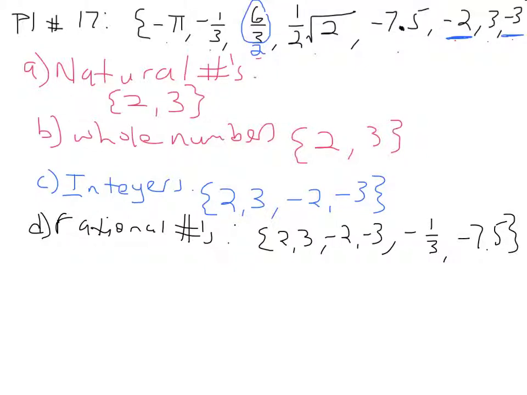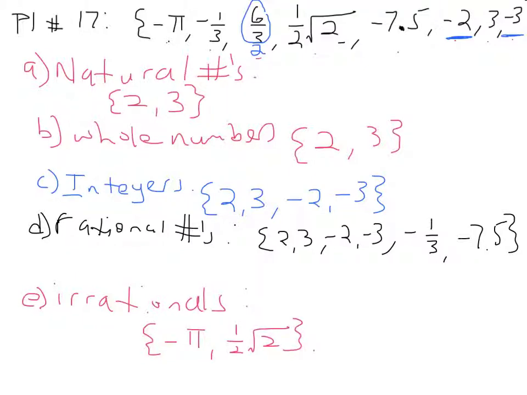The only ones that aren't are negative pi and 1/2 times the square root of 2, because those are still irrational. If they're irrational, they are not rational. And that is going to be our last set, the irrationals. The irrationals are things that cannot be written as terminating or repeating decimals. So negative pi and 1/2 times the square root of 2. And that's that.